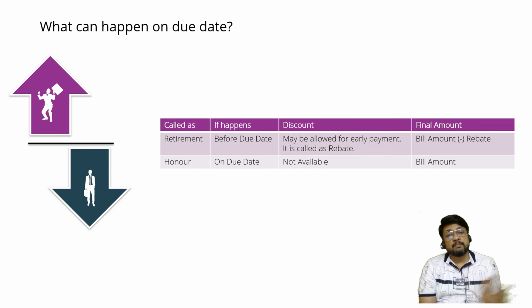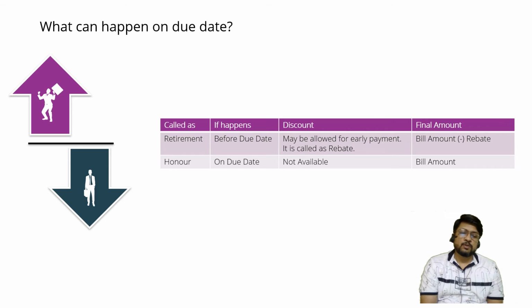But payment is made even before the due date. Now you already know this particular thing. In 11th standard also you have studied this. When a person makes payment earlier than its due date, then he can demand discount. This discount is called rebate.